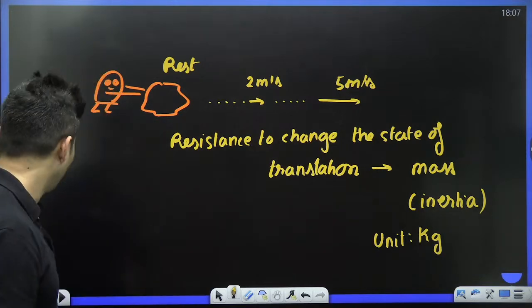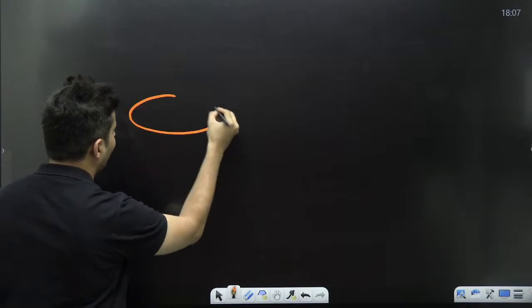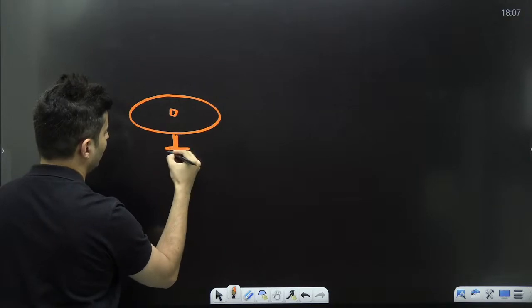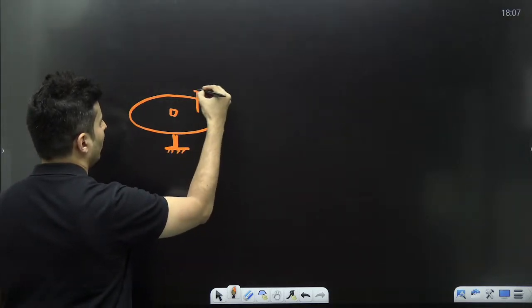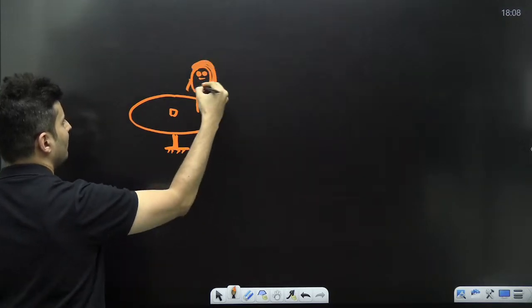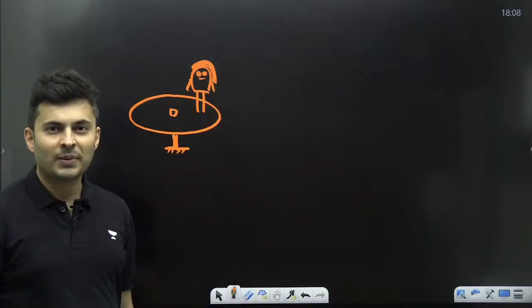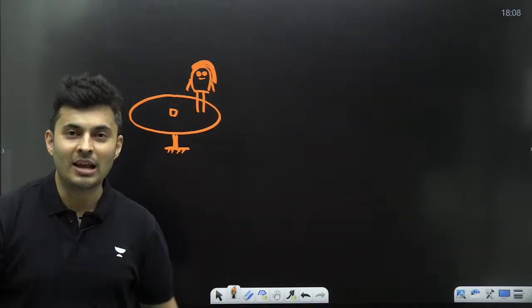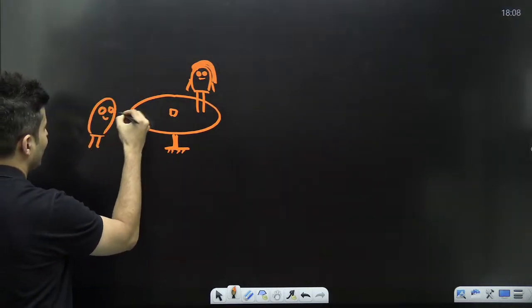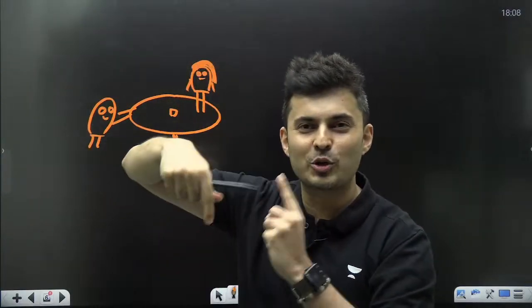That is inertia. Now imagine Pandu went to a park and he saw that there is a Champa on the merry-go-round. Very, very beautiful Champa it is, and she's on the merry-go-round. So Champa asks Pandu, please give me a push. Rotate me on the merry-go-round. So Pandu goes over there and he gives a nice push to that merry-go-round. So the merry-go-round begins to rotate.